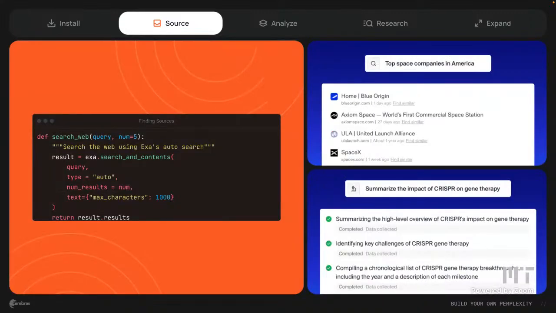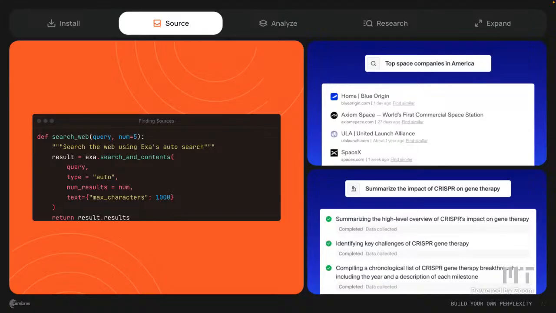Okay, so in the notebook, you're going to see a function called search web. This is going to use Exa's search and contents function. When we say type auto, that's going to be both a semantic search and a keyword search. So, for example, let's go back to the climate change query. If your query is how does AI affect efforts to reduce climate change and keep the climate healthy, then Exa